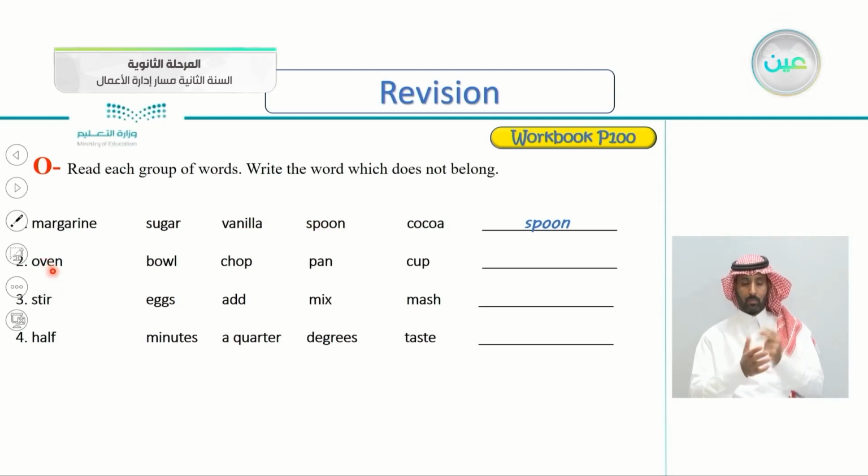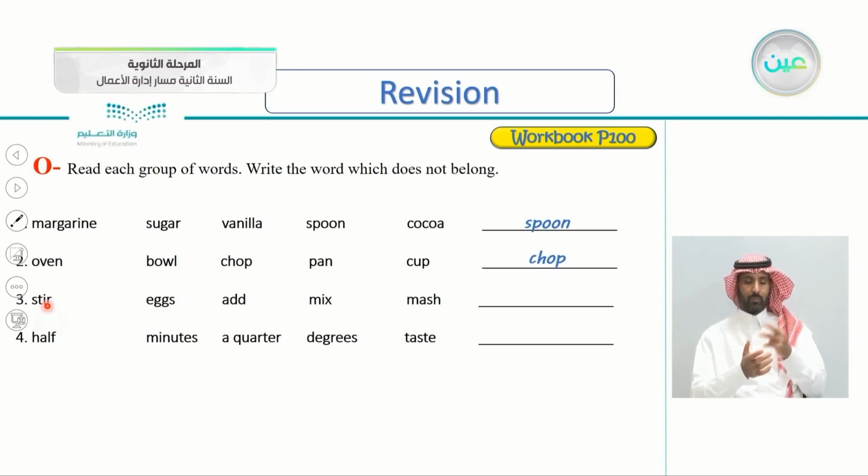Number 2, oven, bowl, chop, pan, cup. So which word doesn't belong here? So I think this is also an easy one. It's chop, because all of these are things in the kitchen. The oven, the bowl, the pan, the cup, all of these you find in the kitchen, but not the chop. The chop is an action. To chop is to cut some vegetables and so on.